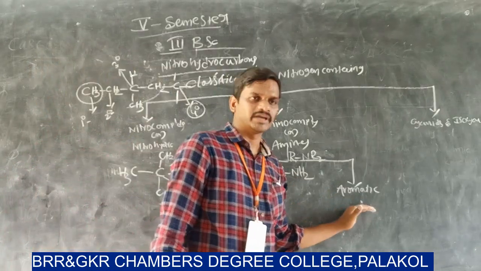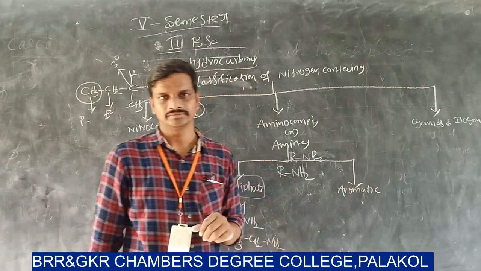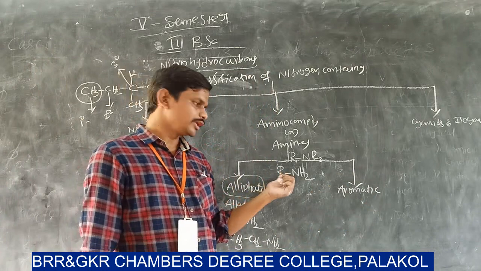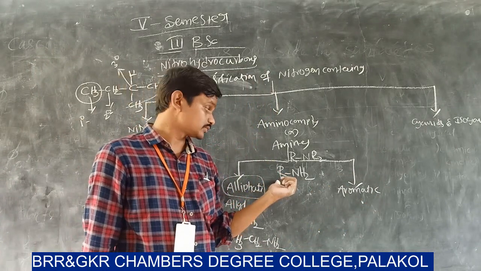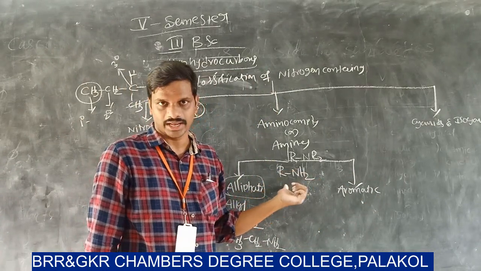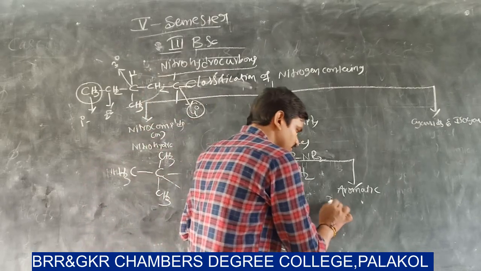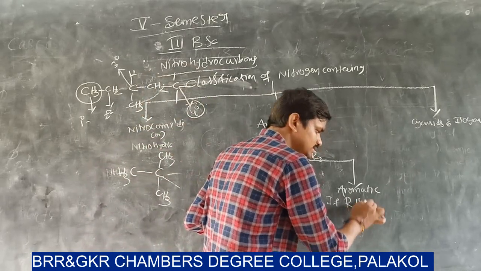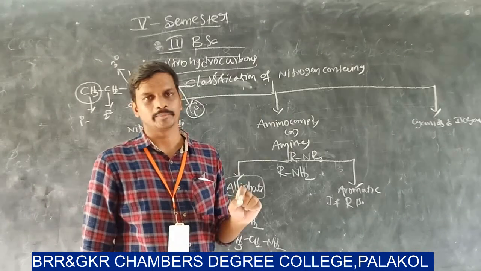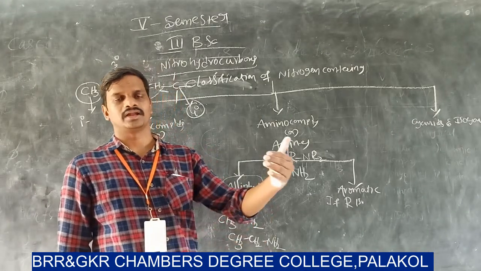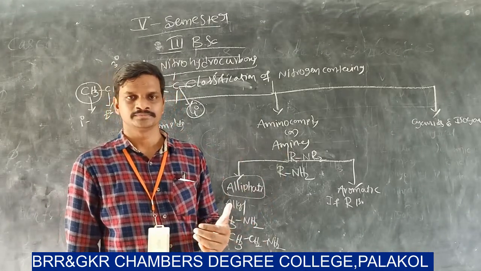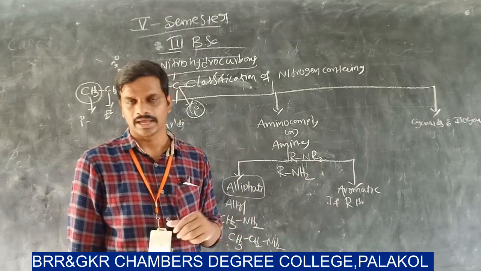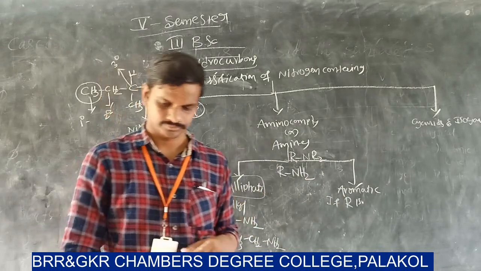What is an aromatic amine? The imino group is represented as RNH2. If R is an aromatic compound like benzene, anthracene, naphthalene, phenanthrene, then the compounds are called aromatic amines.